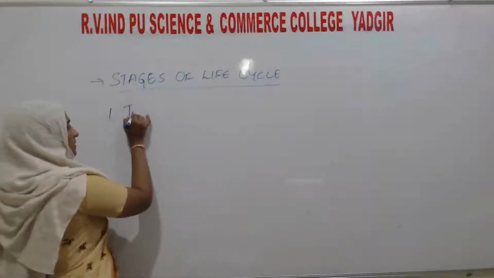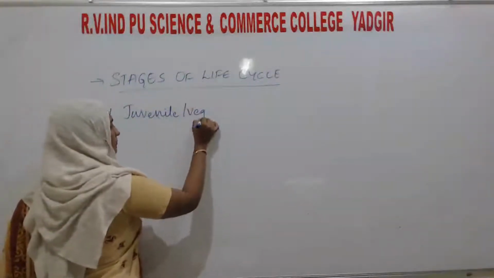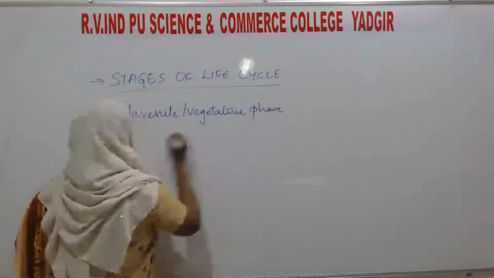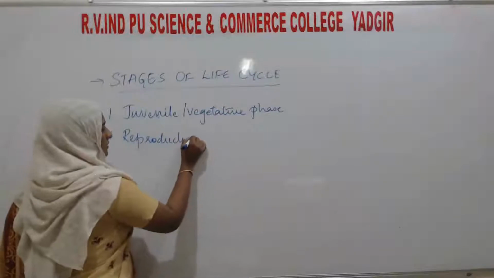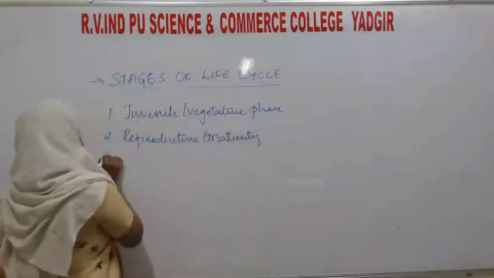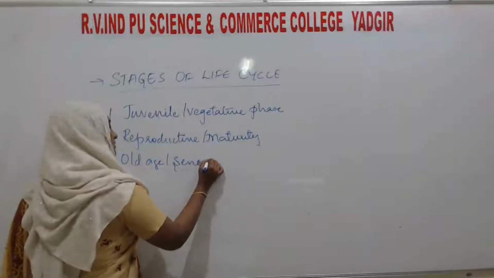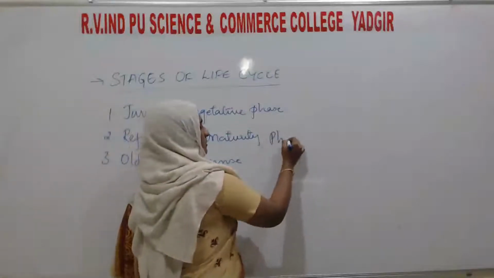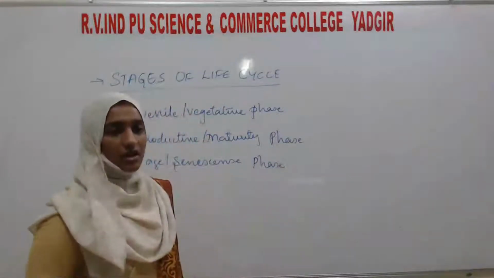First is juvenile or vegetative phase. Second, that is reproductive phase, reproductive or maturity phase. And the third one, that is old age or senescence. Okay, senescence phase. These are the 3 stages of life cycle of all living organisms.